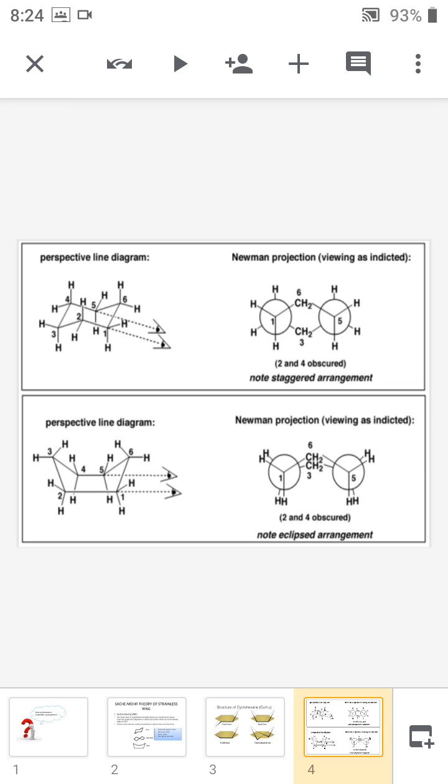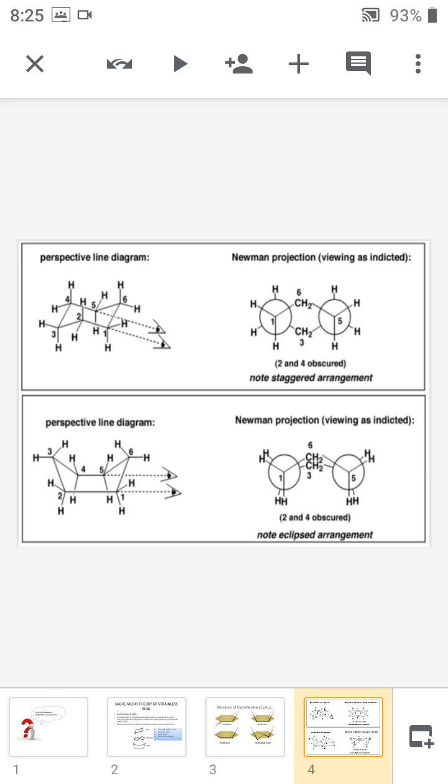So we have to start from 1. Here this is 1 and we have to move to 2, and the 1-2 C-C sigma bond is tilted, and the 2-3 bond is downward, and again up, the 3-4 bond is again upward, then downward 5, then upward 6. So this is the cyclohexane structure.